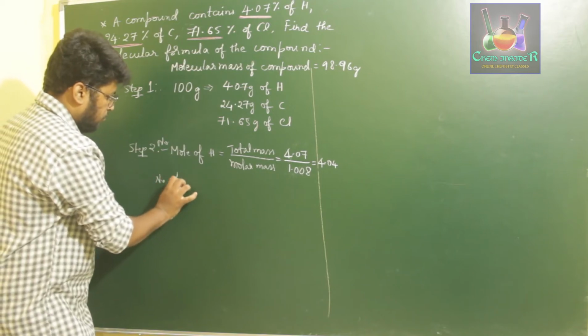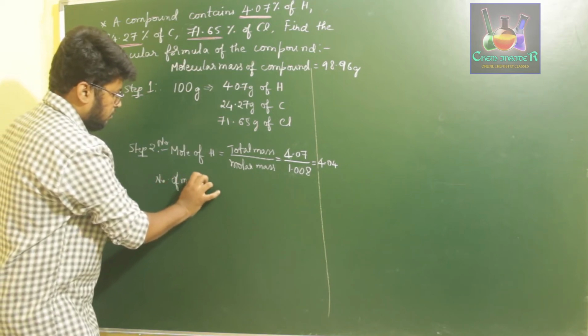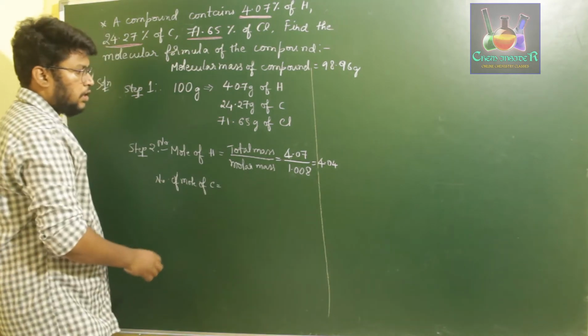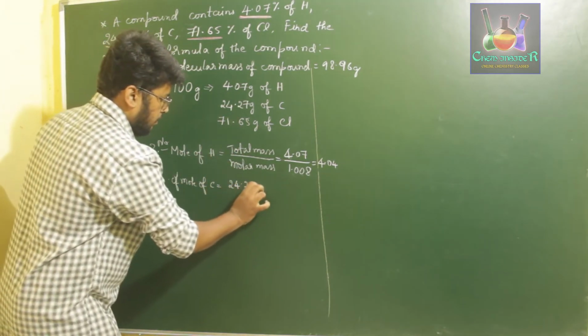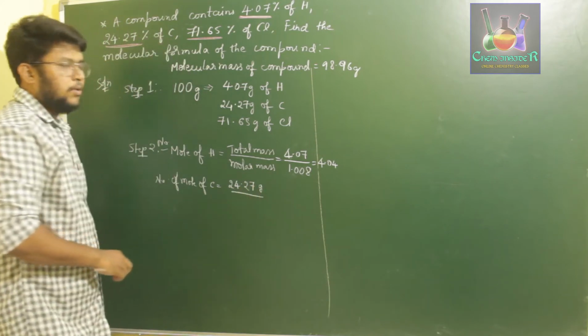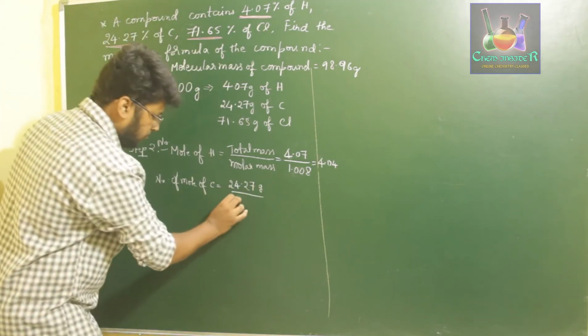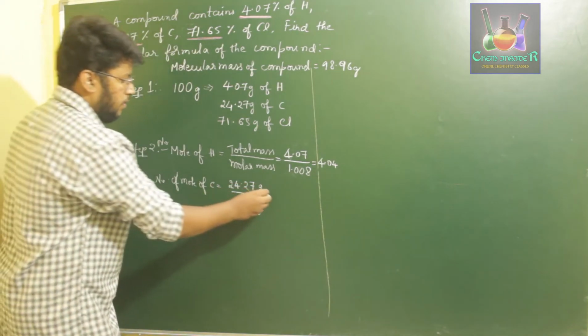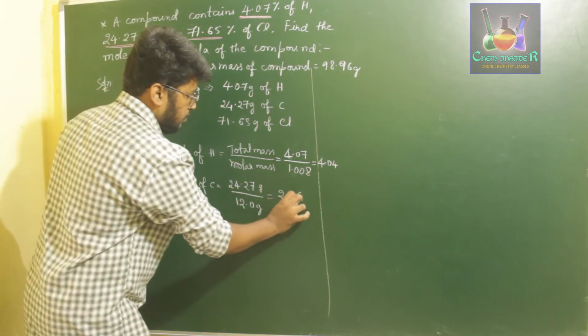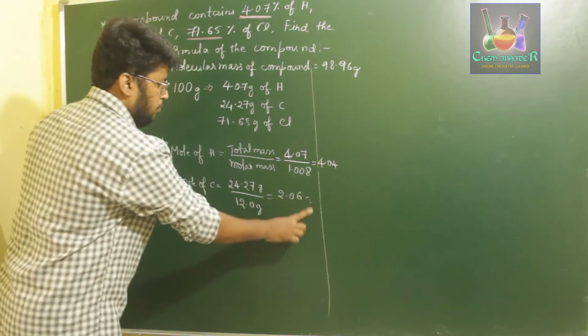Number of moles of carbon: the total mass of carbon is 24.27 grams divided by the molar mass of carbon, 12.0 grams. Dividing these two we get 2.06.